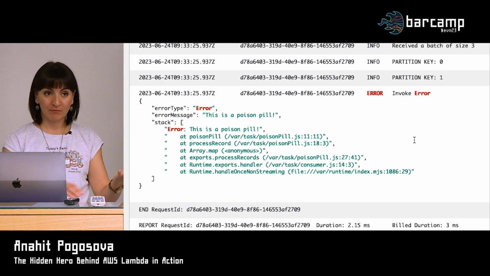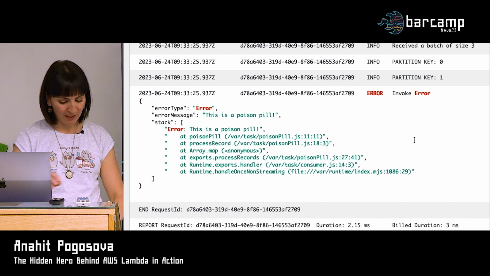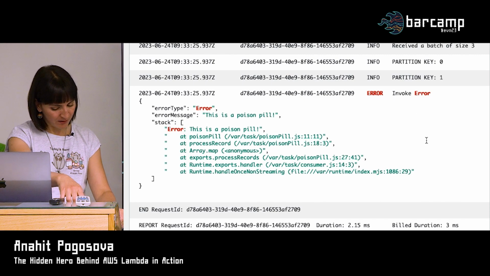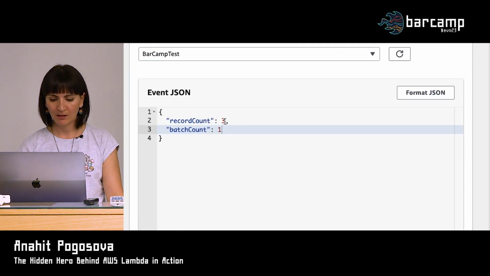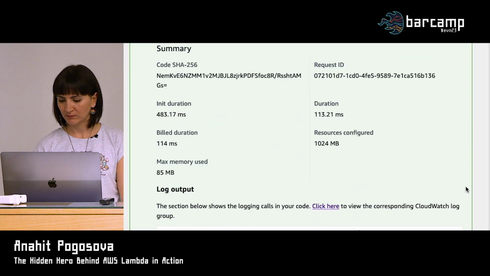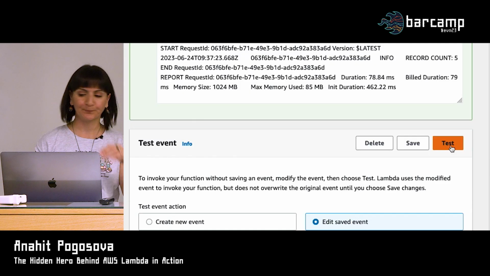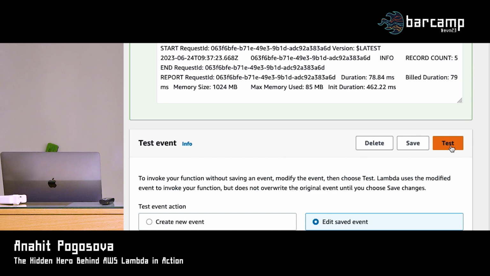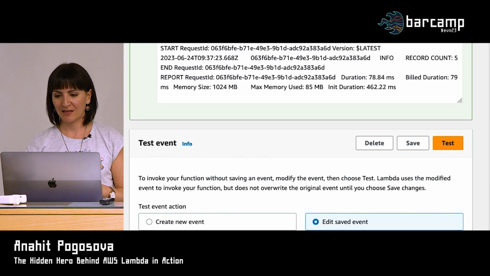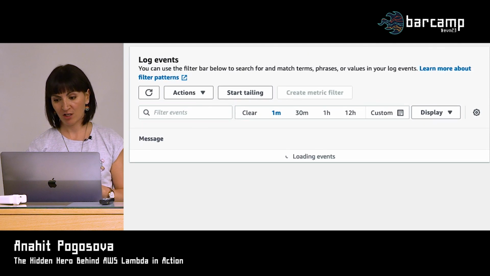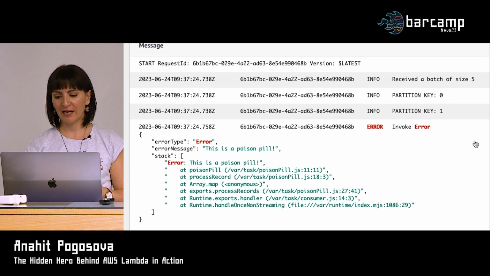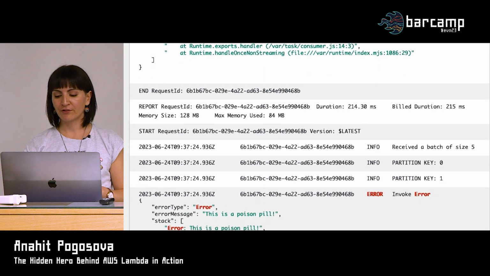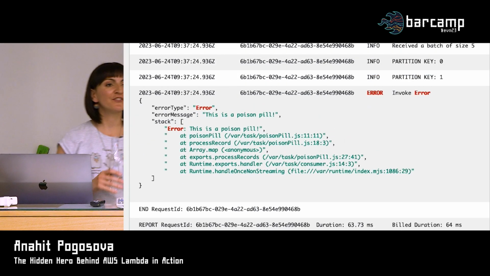So here we stopped all these retries, so it's already looking better. But let's just send another batch of records and see what happens. All right, so we sent 5 records this time, so to see the distinction between the 3 records and 5 records, just for sake of simplicity. So here we are receiving 5 records, partition 0 is okay, 1 threw an error, and then we have 1 retry, and that's it. So we just only have 1 retry, yeah?